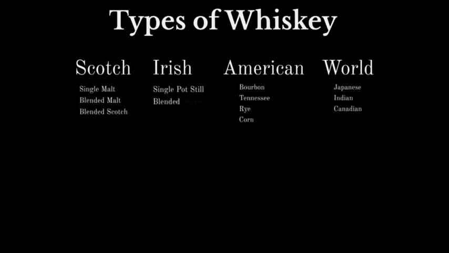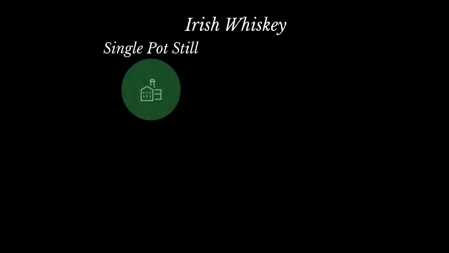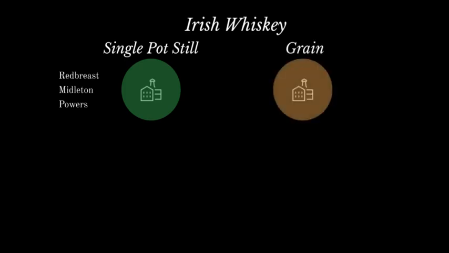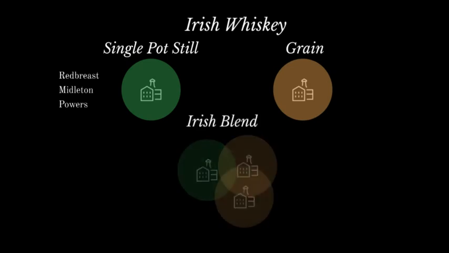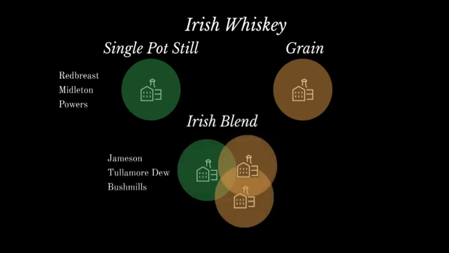The concept of Irish whiskey is quite similar to Scotch. There are two main differences between Irish and Scotch whiskey. The first one is well known: Scotches are distilled twice while Irish is distilled three times. The second difference is that Irish distillers use unmalted, green barley together with the malted barley during fermentation. Whiskies produced this way are called single pot still whiskey. This is very similar to single malt Scotch whiskey. Same as Scotches, Irish also have grain whiskey and companies that blend grain and single pot together as blended Irish whiskey. Just like blended Scotches, many of the Irish whiskies in the market are blended Irish whiskies.